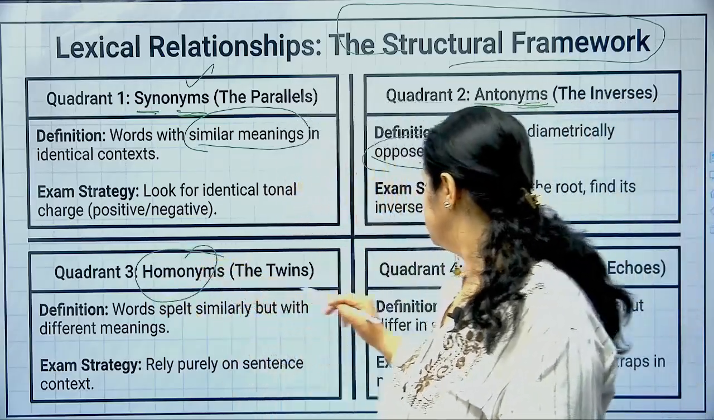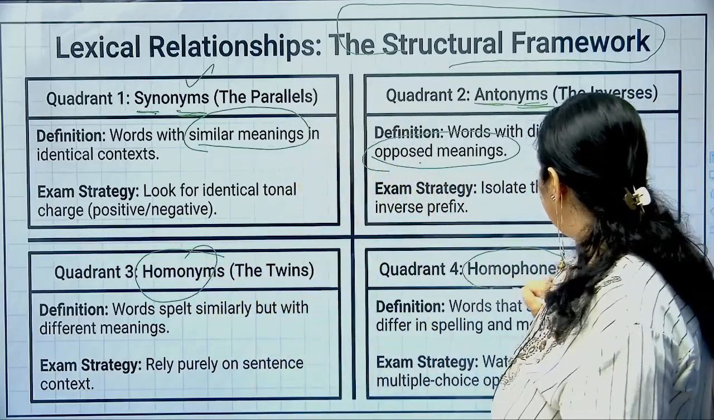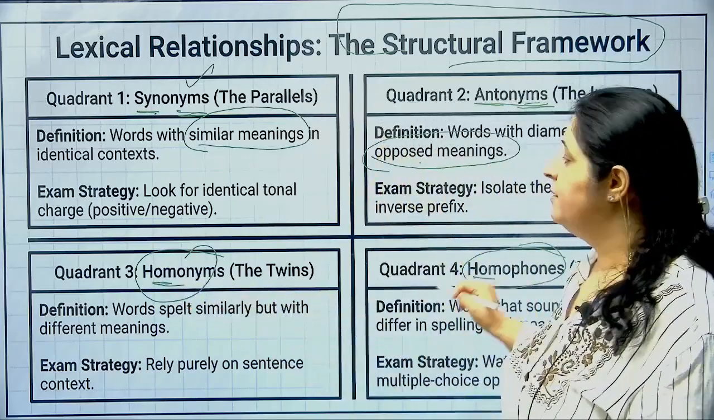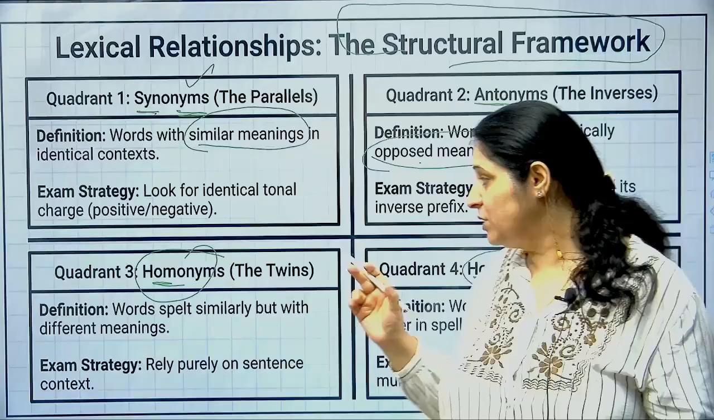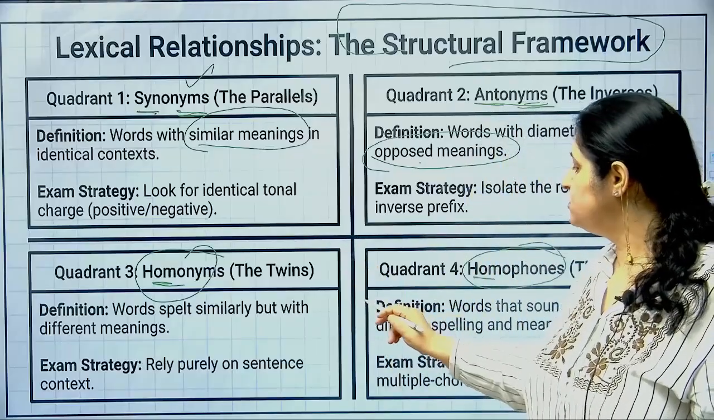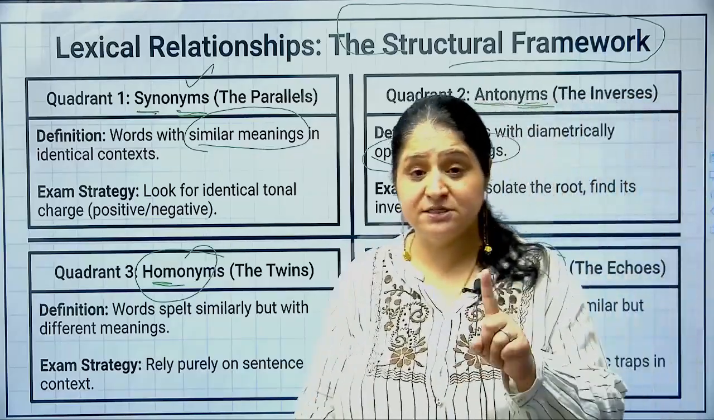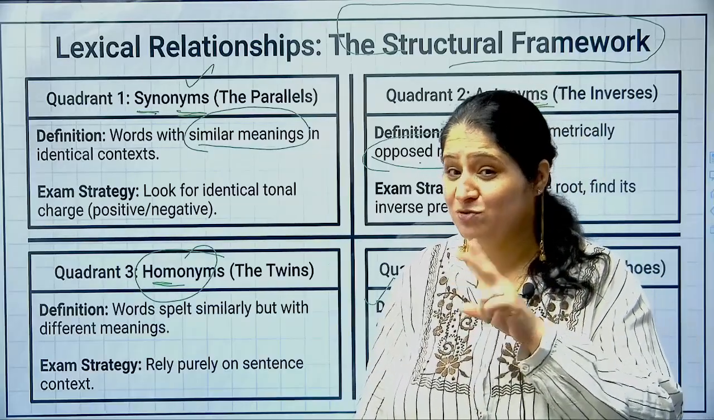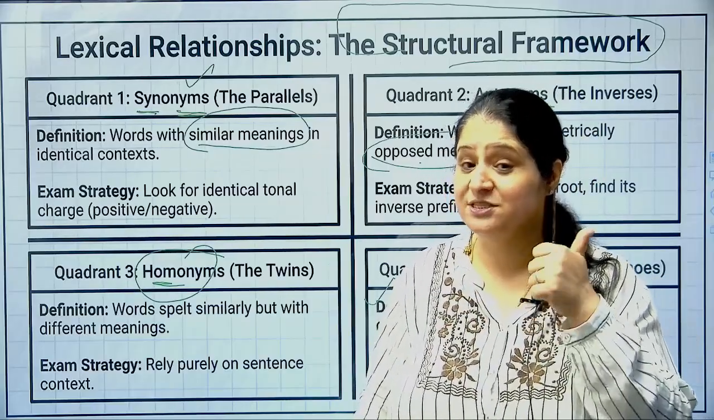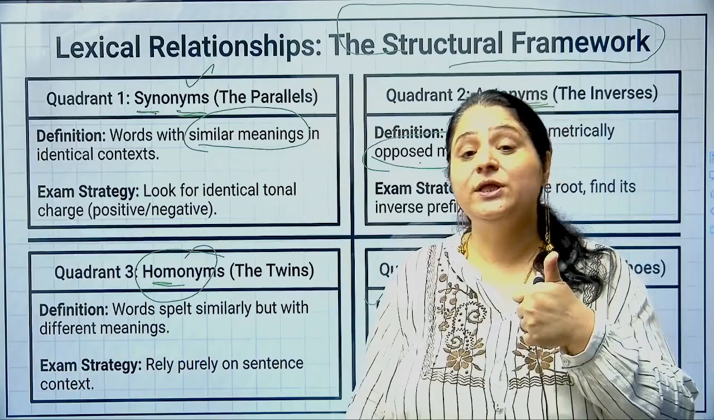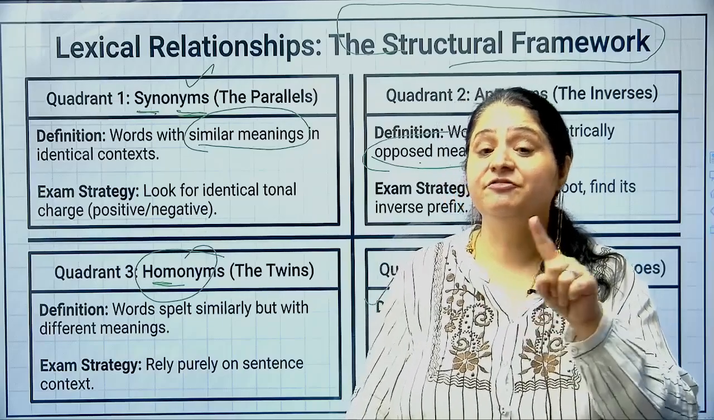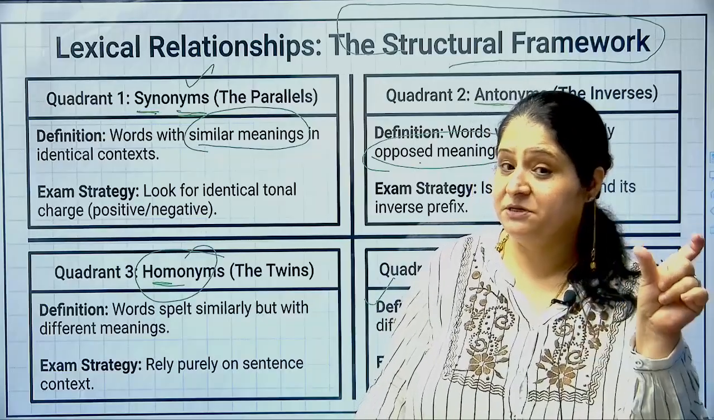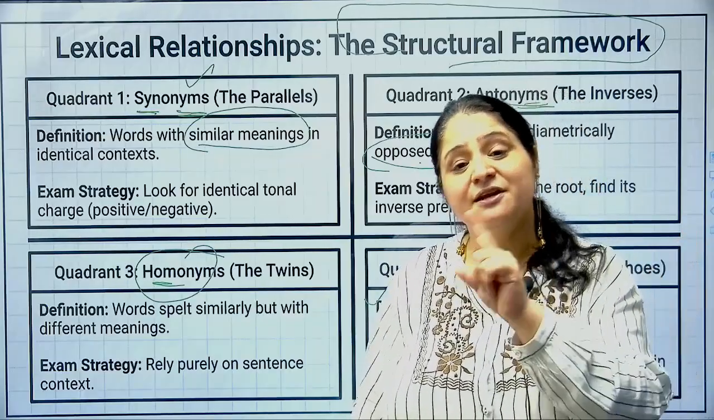Homonyms and homophones. Now let's understand. Homonym and homophone both have homo in them. Homo also means similar, but one is homonym, one is homophone. Now what is the difference? Now see, homophones are the words which have similar sound. Okay, similar phonemes. Phone is sound, so similar sound. Homophones are the words with similar sounds but different meanings and different spellings.